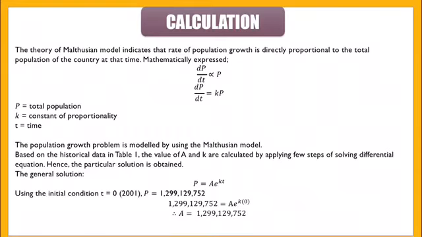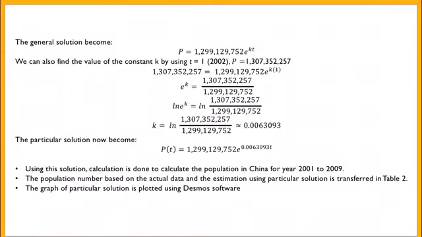After applying a few steps of solving the differential equation, we managed to find the general solution as well as the particular solution. Then, we used the particular solution to estimate the population number in China from year 2001 until 2009 by substituting the t value.